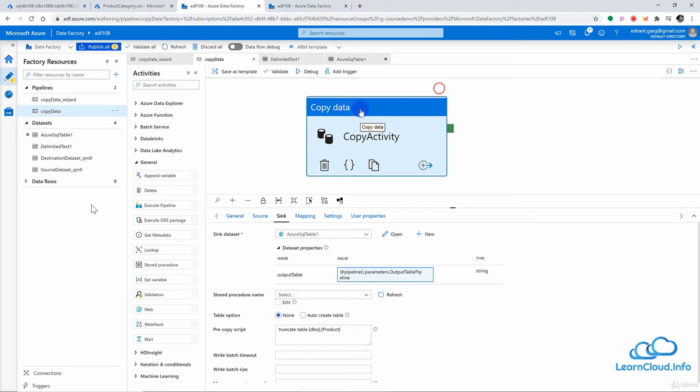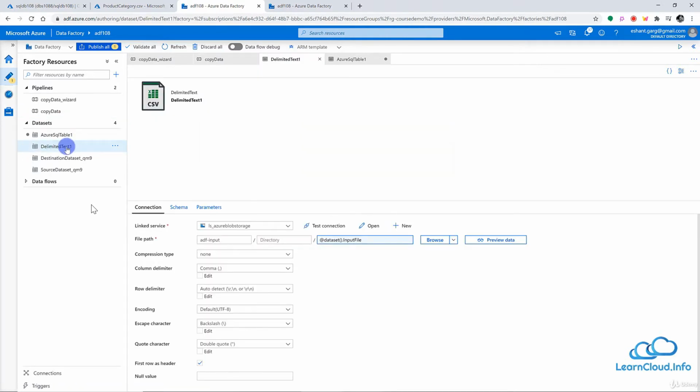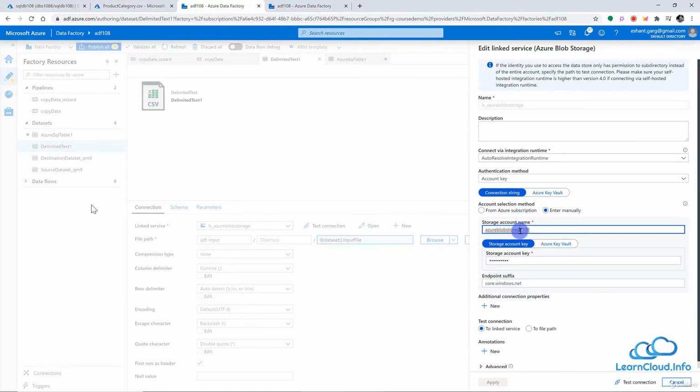Excuse me for my last comment. Actually, we cannot copy from any source to any source. This is a very recent feature, and at the time of recording, this is still not available with all the data stores. So if I go to the delimited text here, I can edit the file name, but if I open the linked service here, I cannot edit, for example, the storage account name or storage key or other information here.